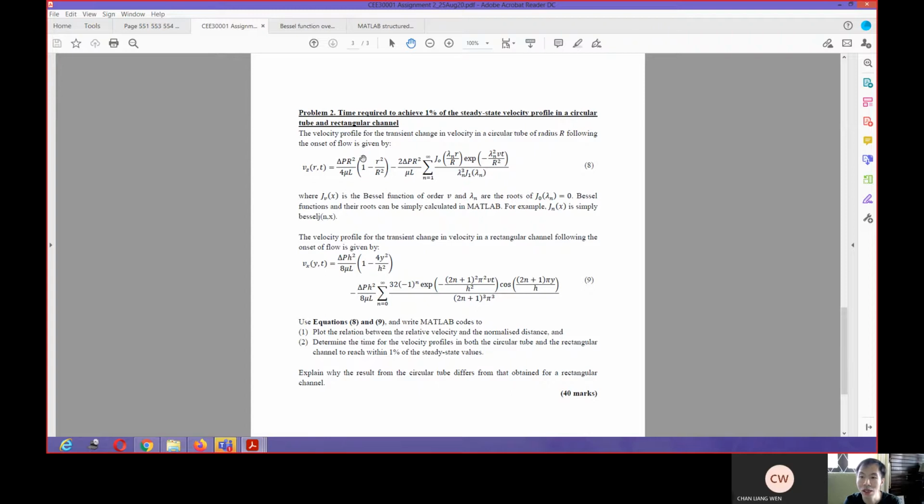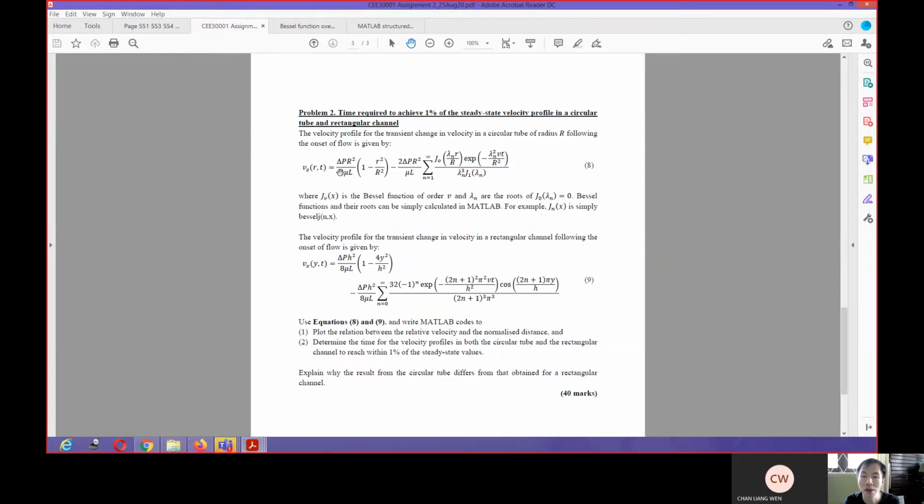You see that r comes only in the first term, and t comes in the second term, and the same with equation 9. Basically y appears in the first term, and t only appears in the second term. If you look at the equations superficially, you may get confused with delta p r squared divided by 4 mu l.